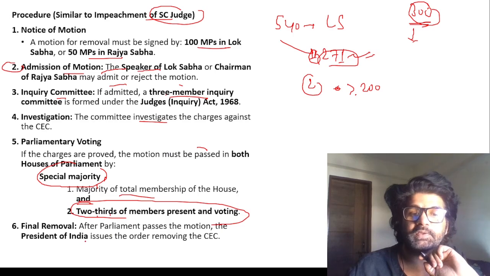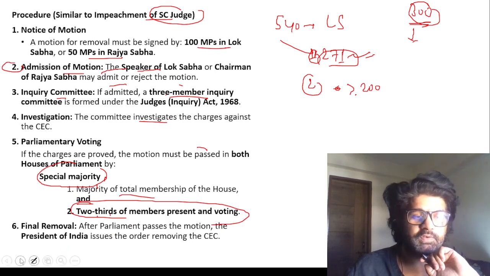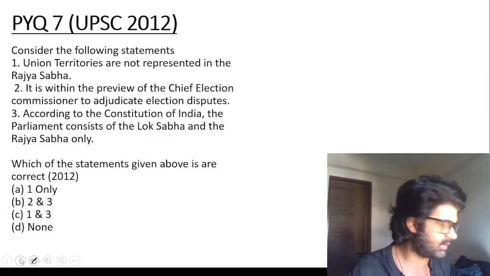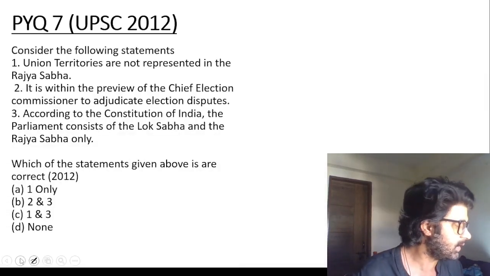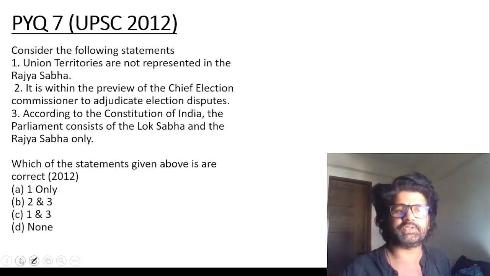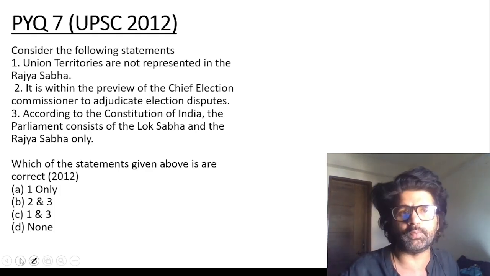After Parliament passes the motion, the President can issue the order removing the CEC. So tough process, very difficult. But again, it's a token symbol that we are not very happy with how the CEC is conducting matters. Something has happened for the first time in independent India: a motion for removal of the CEC.